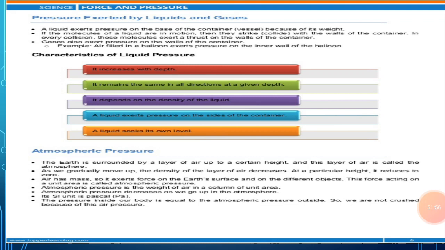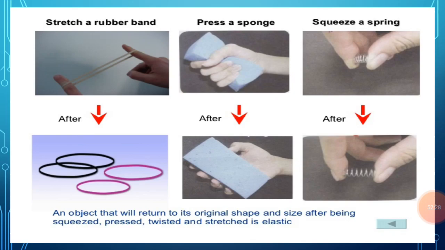So this is about atmospheric pressure that I have told you. Now there are certain applications of atmospheric pressure in our daily life. We are going to discuss all these things in our next part, that is the second part of this chapter. I will tell you what the applications of atmospheric pressure are, what the magnitude of atmospheric pressure is, and the pressure exerted by gases.